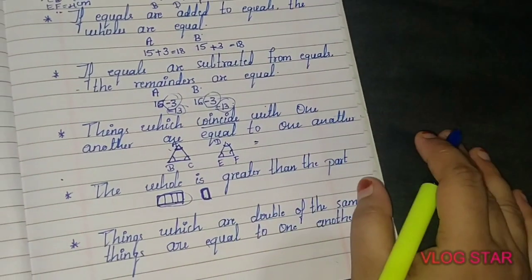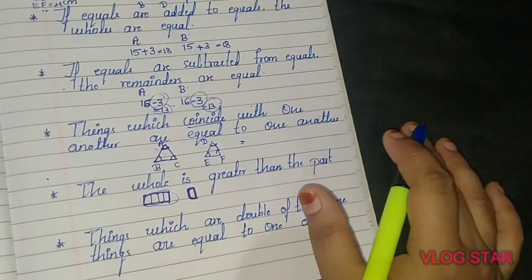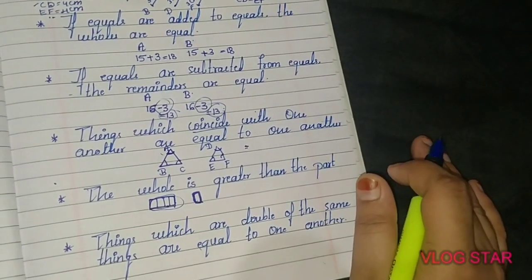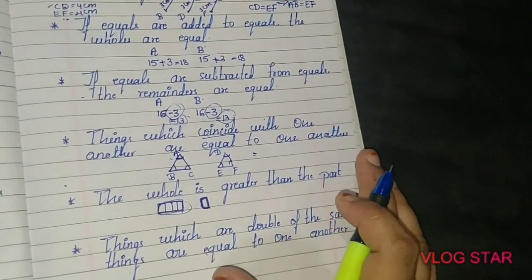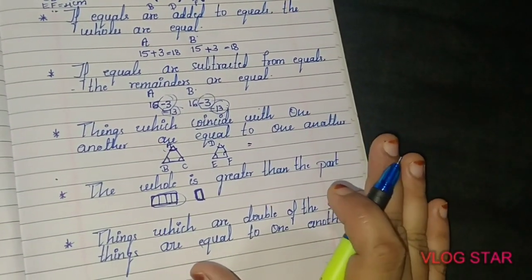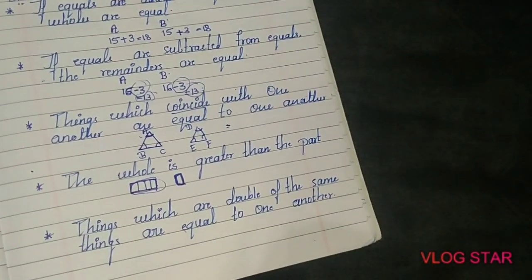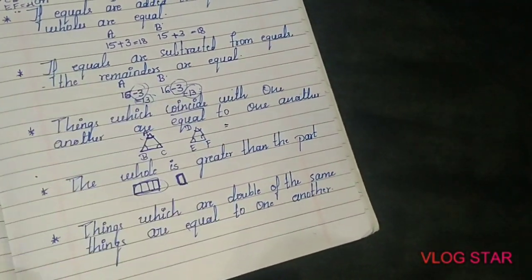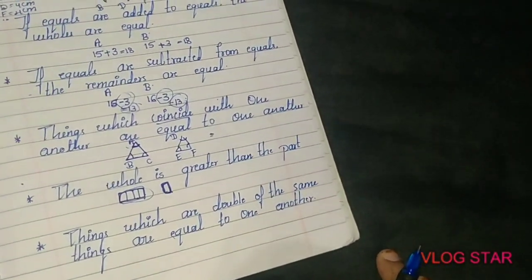Again, if you consider daily life examples, India is greater than Delhi, isn't it? India is greater than Karnataka. So these are some daily life examples you can use here for Euclid's fifth axiom.